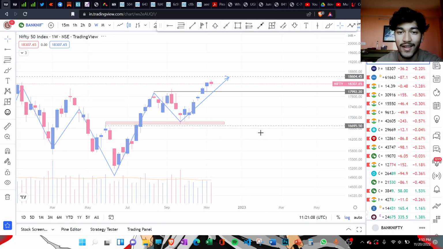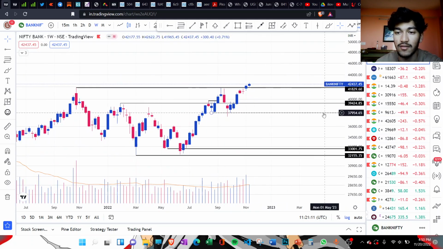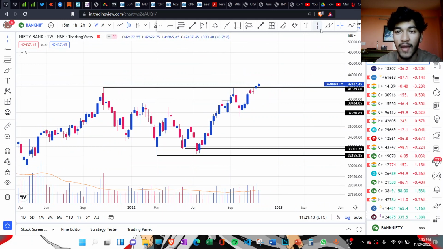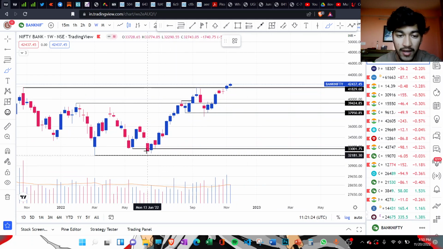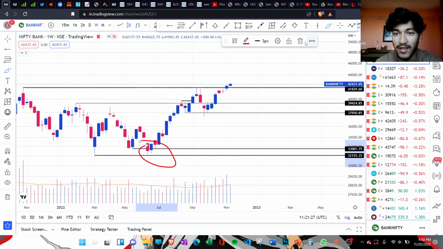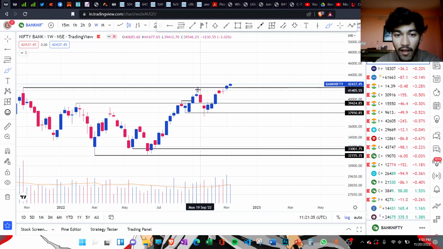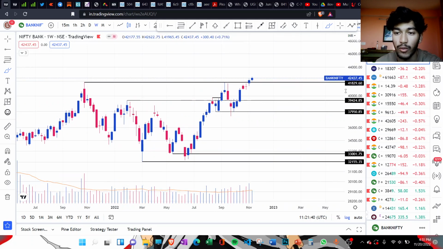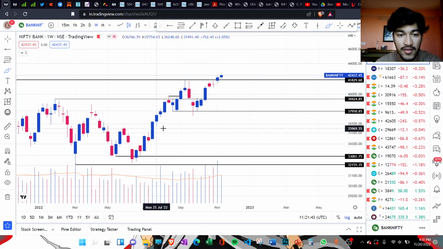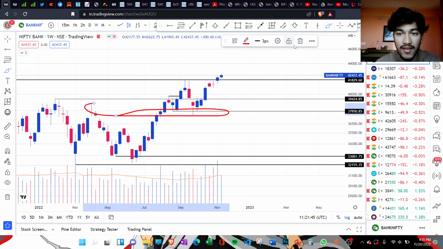So now let's take a look at another important index, that is the Nifty Bank index. Nifty Bank has been currently outperforming the mid caps, large caps, the Nifty as well, and other indices. The Bank Nifty has been outperforming the market right now after forming a low around 33,000, the lowest point of 32,150, and it has been consistently rising. After that, it faced some resistance at the previous all-time high level of 41,829, and then there was a small pullback. Again, it took support at the previous level.